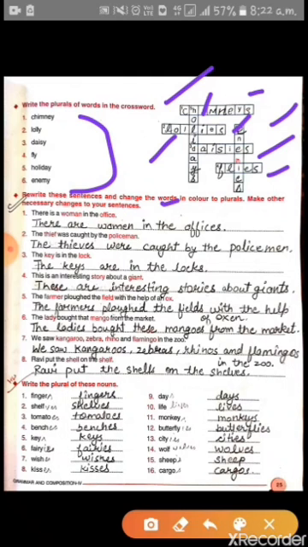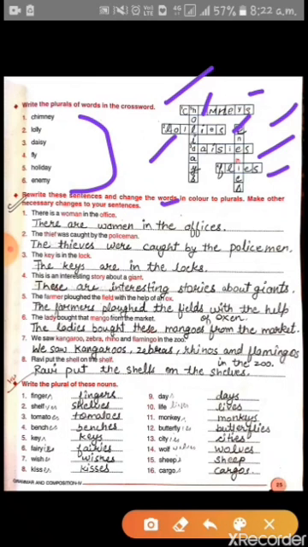This is an interesting story about a giant. These are interesting stories about the giants. Fifth, the farmer plowed the field with the help of an ox. The farmers plowed the field with the help of oxen. Sixth, the lady bought the mango from the market. The ladies bought these mangoes from the market.